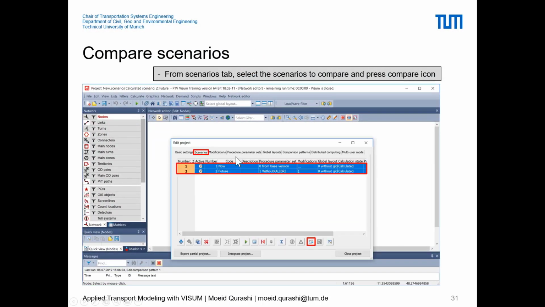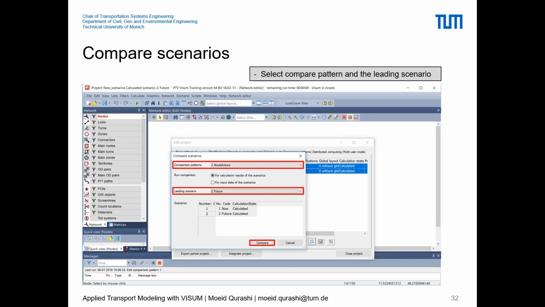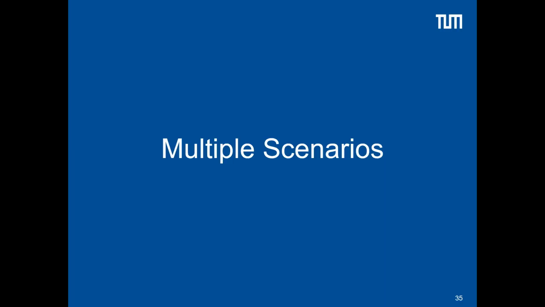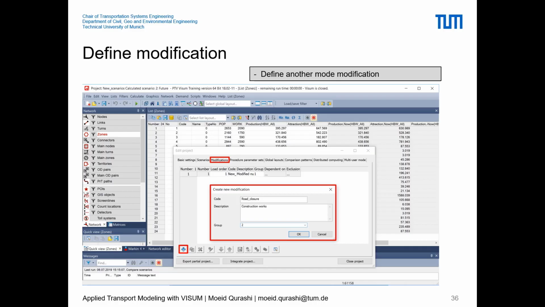So that's what we wanted to show for the first comparison scenario. And the next idea would be to try and have multiple scenarios of comparison. So defining multiple scenarios and how we can do different comparisons. And to do that, we will start with defining another modification. And this another modification will be, for example, a simple road closure.